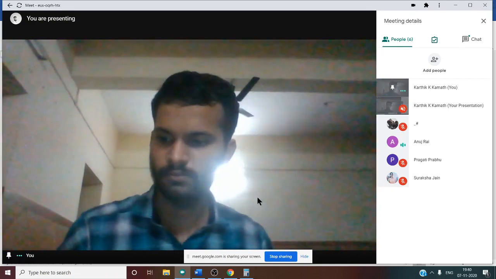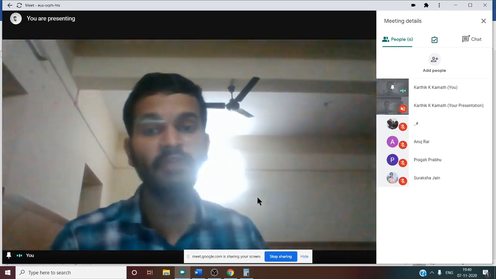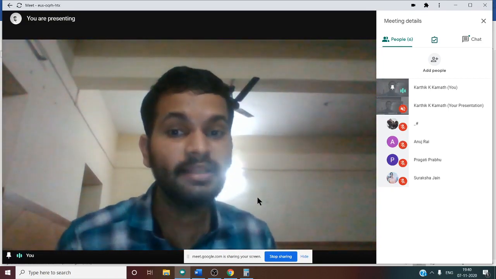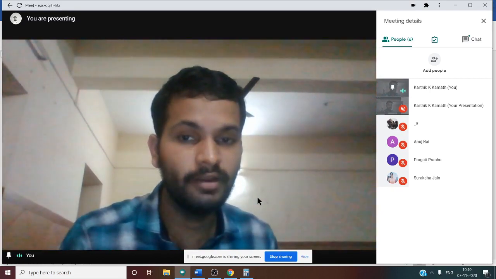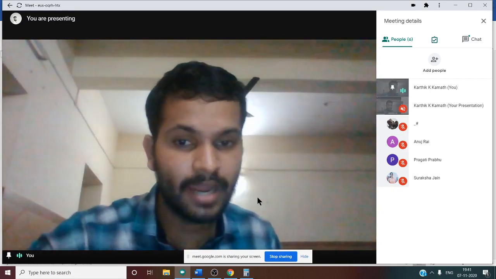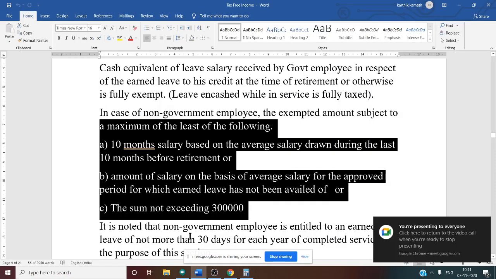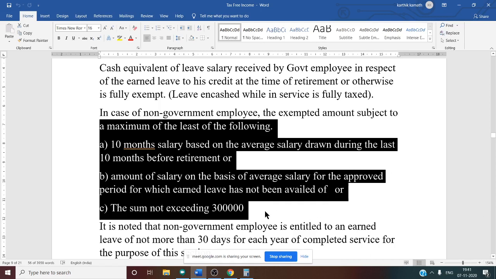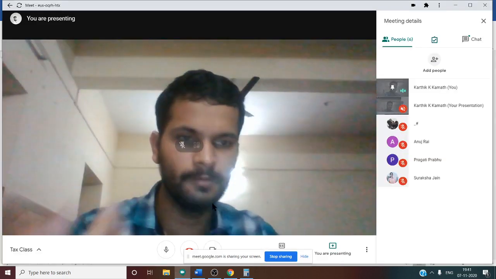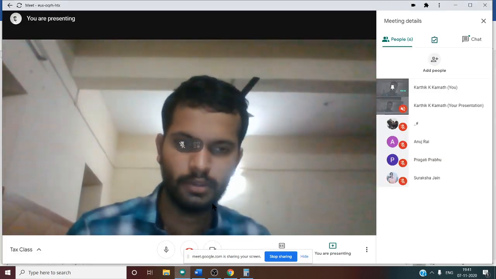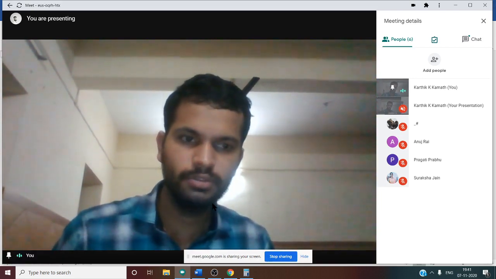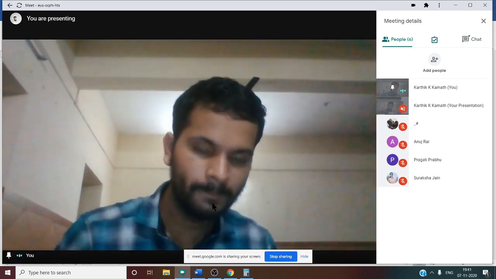It will be taxed, sir. Yes, it will be taxed. That is why certain conditions are given. For a government employee, it is exempt. For a non-government employee, you need to apply these three conditions. Whatever is minimum is exempt, and the remaining amount is taxable. Among these three, minimum is exempt, remaining amount is taxable. Have you got it now, Anuj, Pragati, Suraksha?